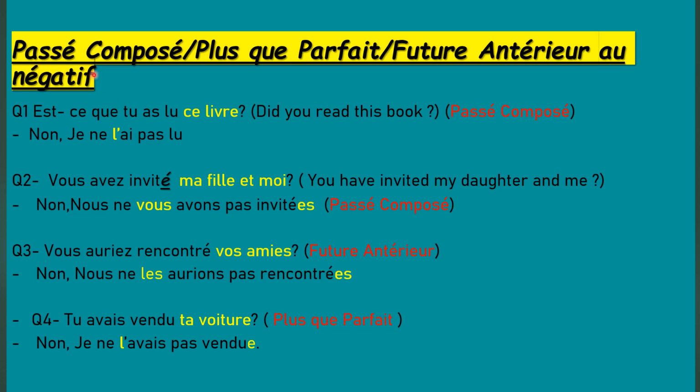In this slide, I've made it passé composé, plus-que-parfait or futur antérieur in negative. This slide will show where the pronouns are placed in the negative form for these tenses. Number 1, est-ce que tu as lu ce livre? Did you read this book? In passé composé, non, je ne l'ai pas lu. It will be placed before the auxiliary verb, and we will not touch the past participle here. Many kids get confused. They consider it a second verb. No, it's not your second verb.